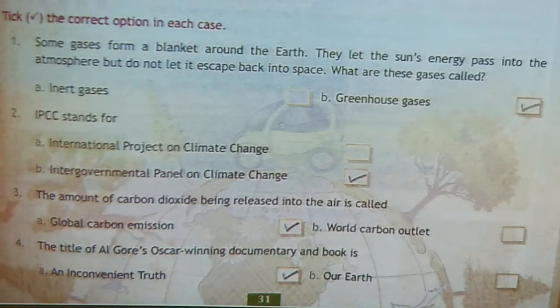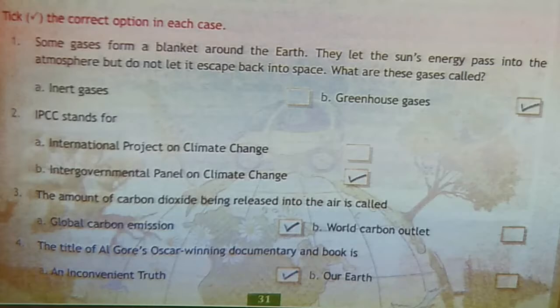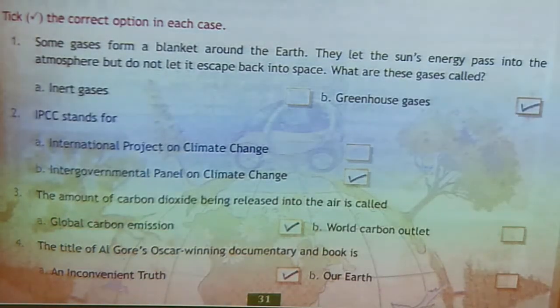Second, IPCC stands for, answer option B, Intergovernmental Panel on Climate Change. Third, the amount of carbon dioxide being released into the air is called, answer is global carbon emission. Fourth, the title of Al Gore's Oscar-winning documentary and book is, answer is An Inconvenient Truth.